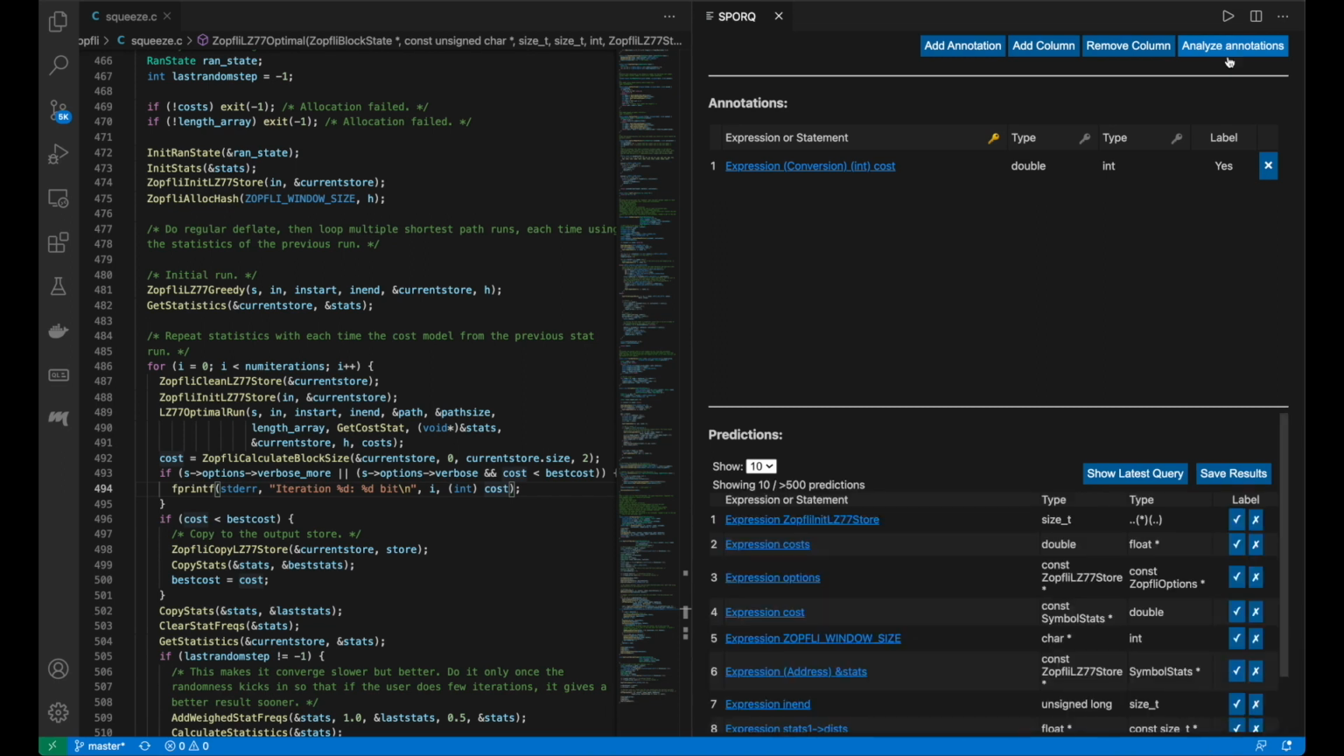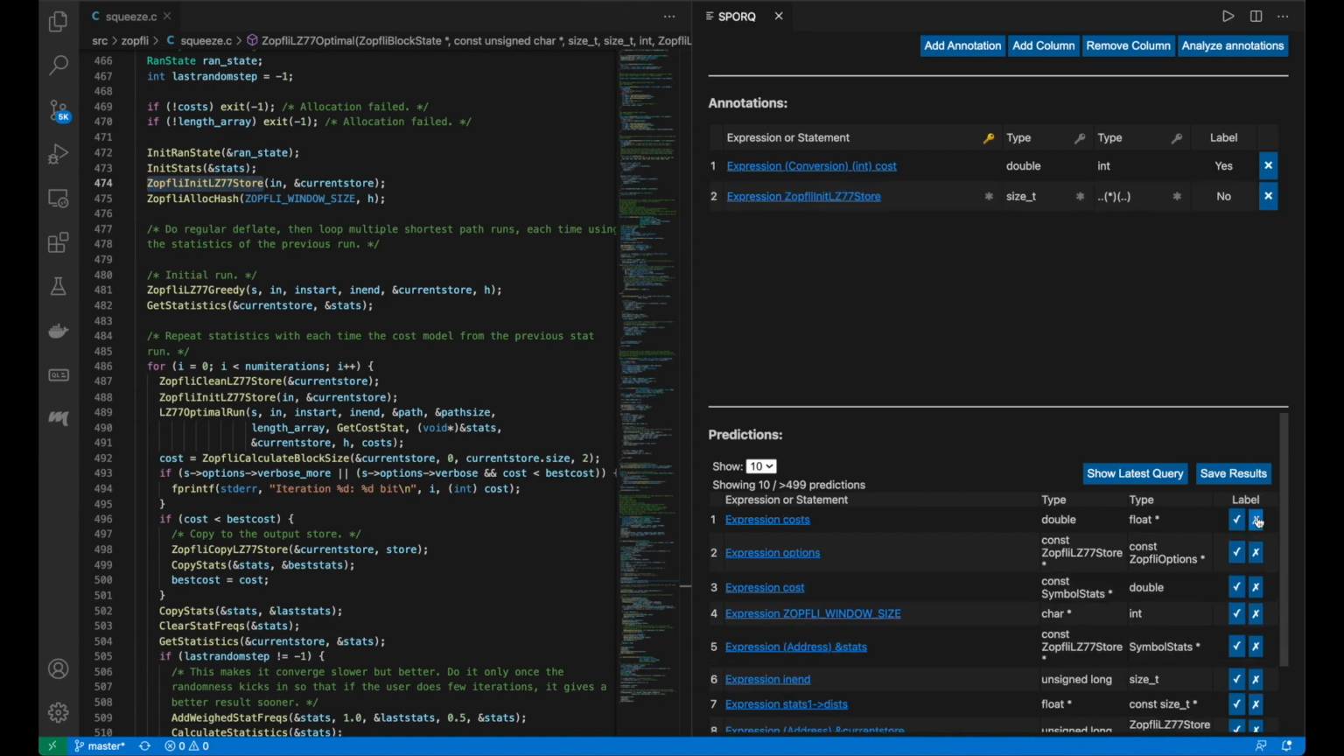The predictions will be given to us in the form of a table with the same schema as that of the annotations. We can click on the expression, it will then be highlighted and we can examine it. This expression is a function call and is therefore incorrect. So we can click on the cross button to label it as a negative annotation.